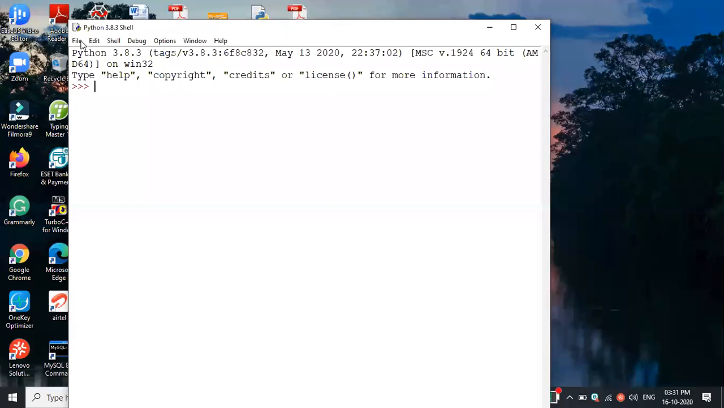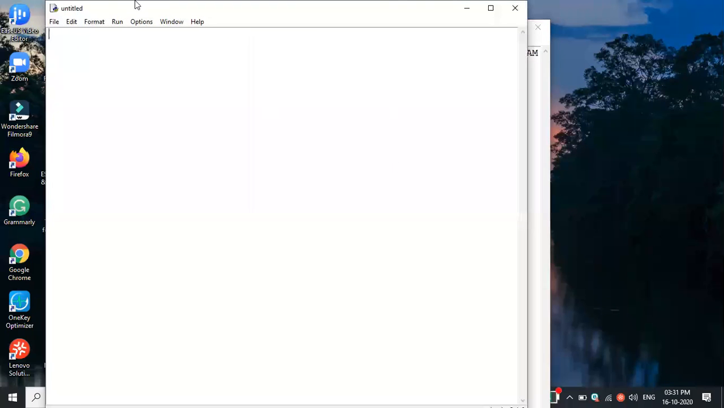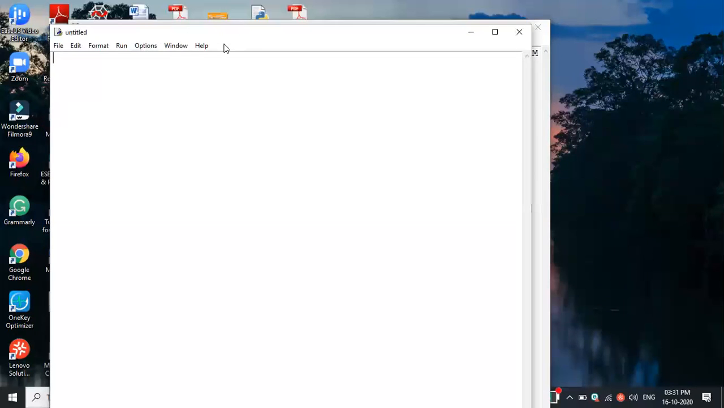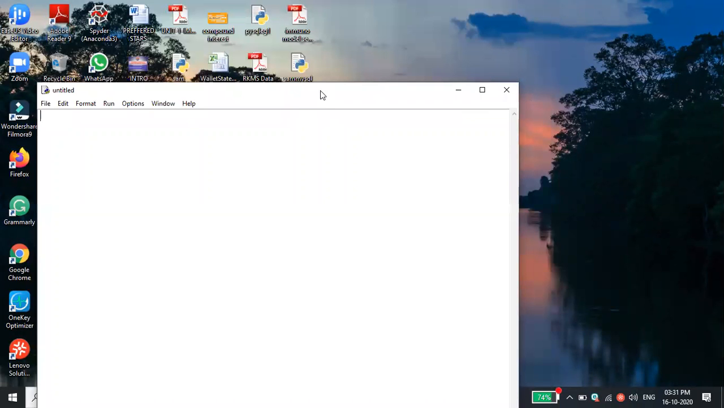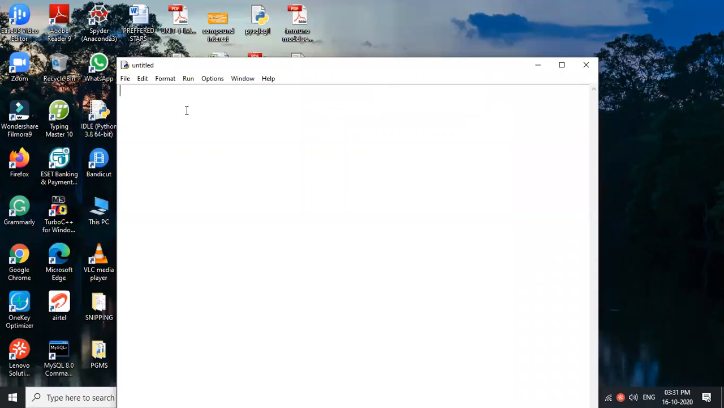For script mode we have to click File and click New File. The empty space is there. This is called script mode. I'm just minimizing this one. You can see this is the script mode.